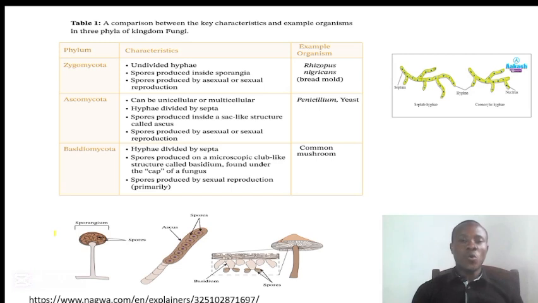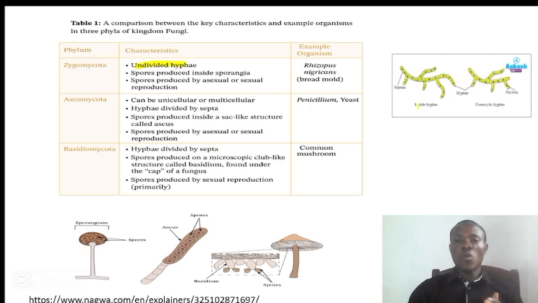These Zygomycota have undivided hyphae. As we said, their main body called mycelium is made up of thread-like structures called hyphae. Some of these hyphae have septum, that means they have a wall in between, dividing the cytoplasm. Some don't have any wall in between dividing the cytoplasm.